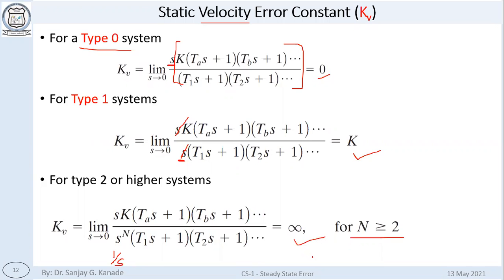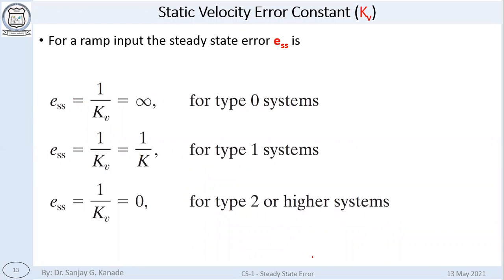Steady state error is ess is equal to 1 upon kv. So when you substitute the values of kv for type 0 system, kv was equal to 0, here kv was equal to infinity, and kv was equal to k in this case. So we have just substituted these values and we get the expressions for ess, the steady state error.